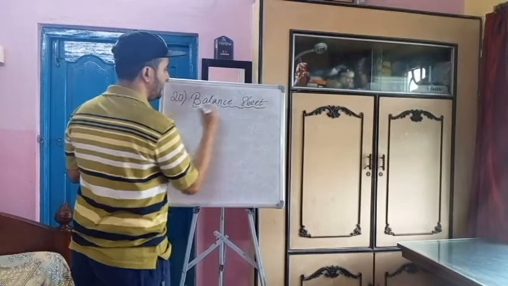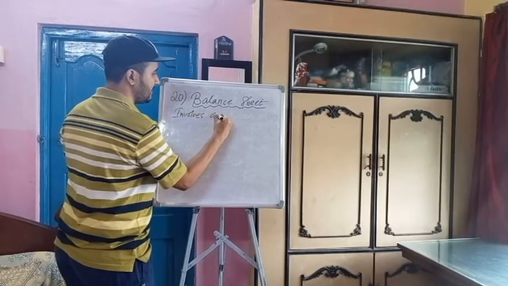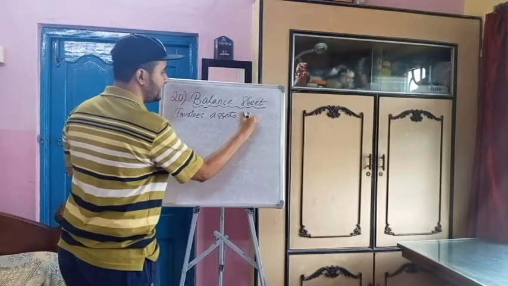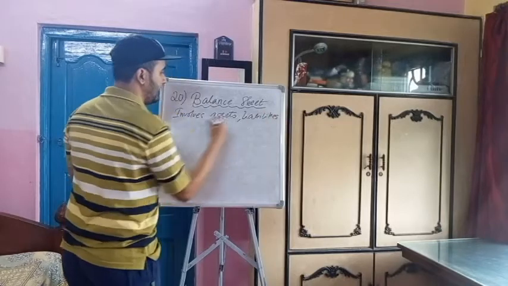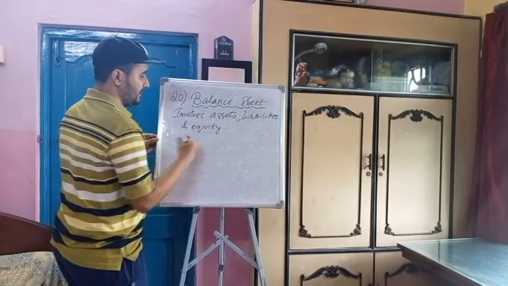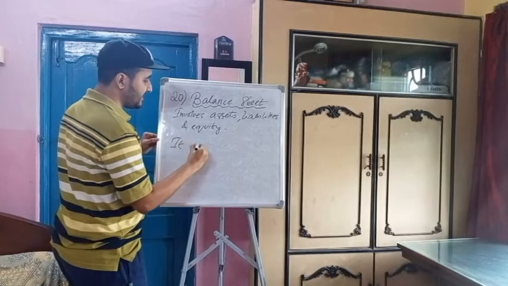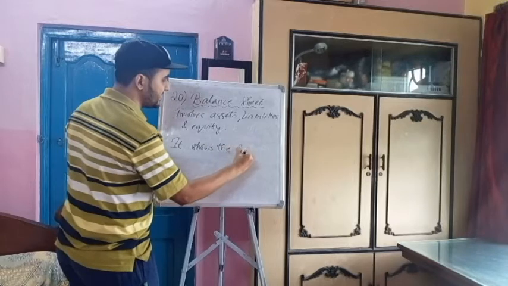Balance sheet involves assets, liabilities, and equity. What does it show? It shows the financial position of the business. That means what is the condition of the business at present?